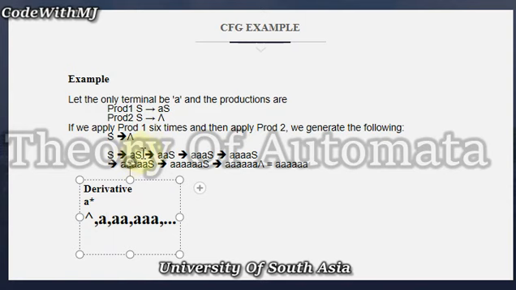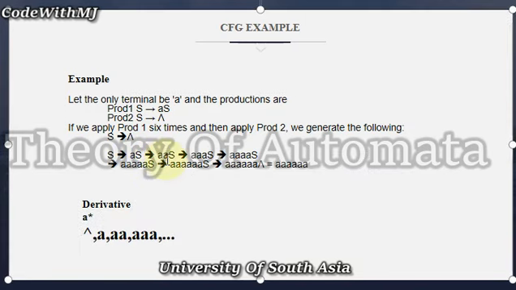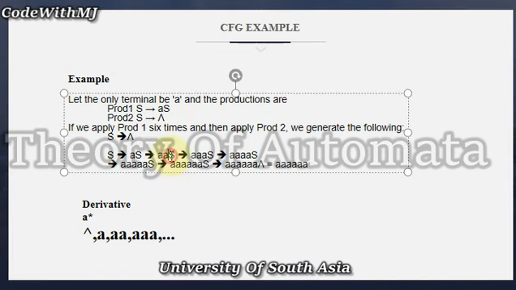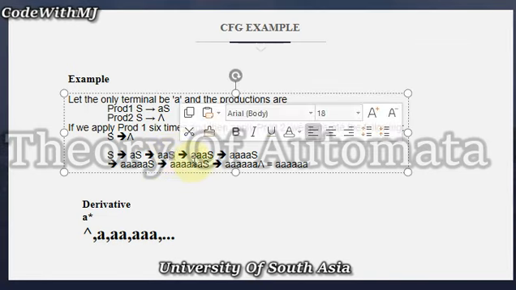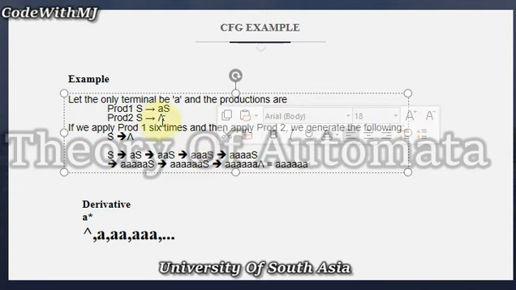Now we replace the S with AS, so we get double A S. Now we replace the S with null, so we get double A. Now in this production we replace the S with AS, so we get triple A S. Now replace the S with null, and we get triple A, and so on. You can generate A to infinity.